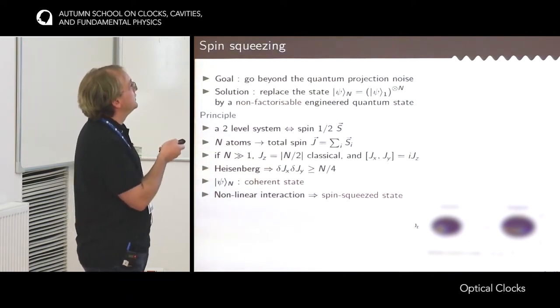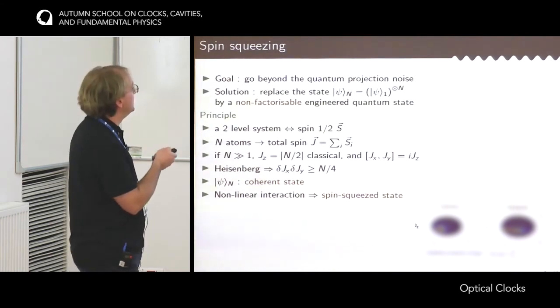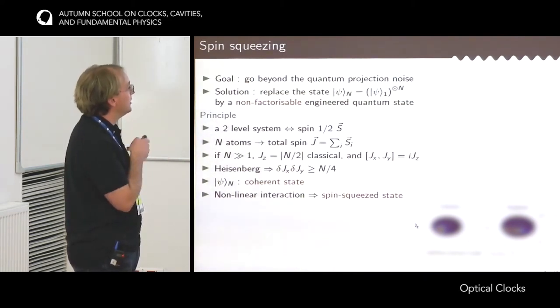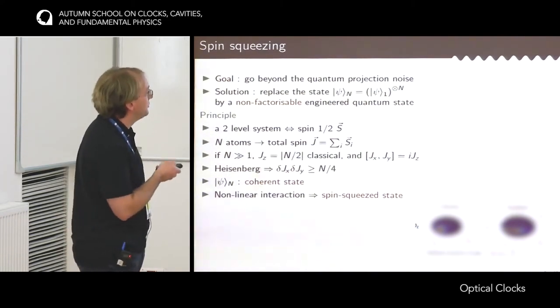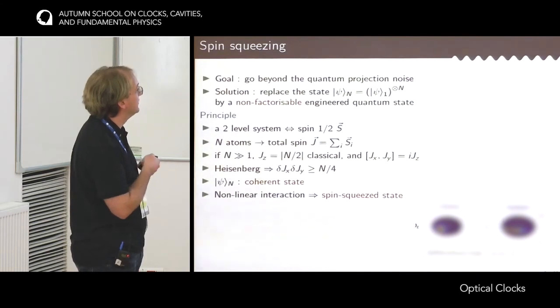Now the state that we introduced here to derive the quantum projection noise would be, in this picture, a coherent state, meaning a state that has equal uncertainty on these two variables. It's represented here in the Bloch sphere, as this uncertainty area which has the same size in the x direction and the y direction.